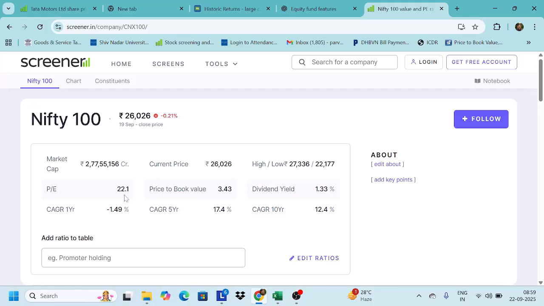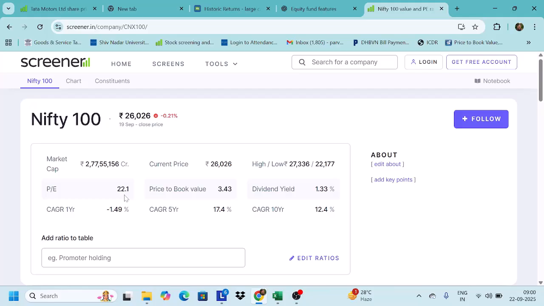So the price to book ratio is basically to observe whether the stocks at the index level are overpriced or underpriced. Then the dividend yield of all the 100 companies is 1.33%. Now, what's the formula for calculating the dividend yield? It is the dividend paid by the company divided by the market price per share of the company. So that's why the dividend yield falls to 1.33, and not the exact dividend paid in terms of percentage on the face value. It is on the market value. On the face value, the companies may declare 25%, 30%, 100%, but this dividend is actually on the market value. This is what you're getting every year by investing your money in the stock market.